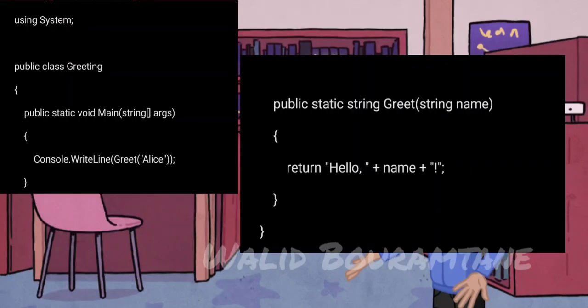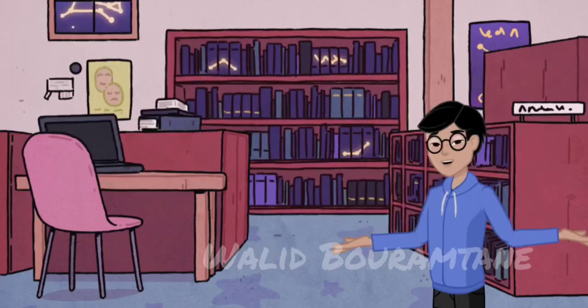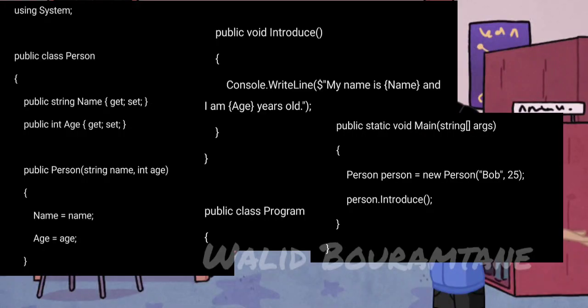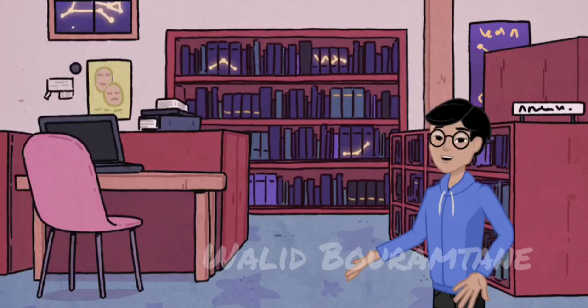Methods. Methods in C# define reusable blocks of code that perform specific tasks. The Greet method takes a name as an argument and returns a greeting message. Classes and objects. C#'s OOP principles are showcased through classes and objects. In this example, Person is a class with properties, name and age, and a method, Introduce. An instance of the class Person is created and its method is called.